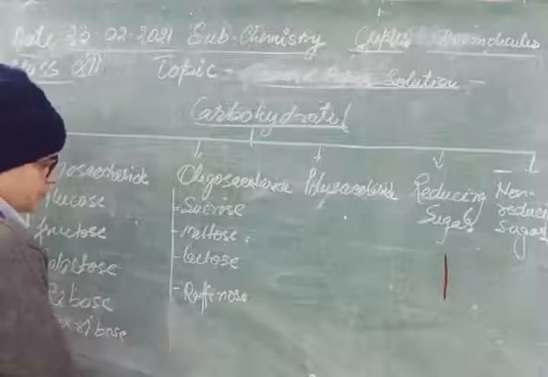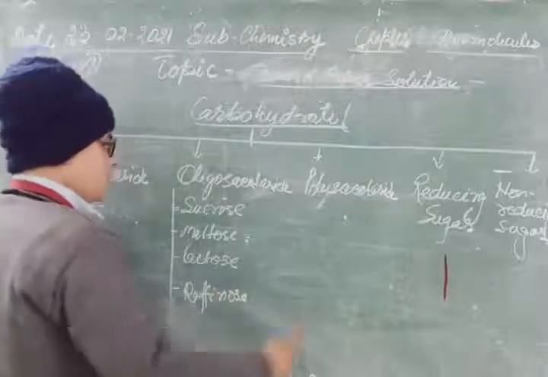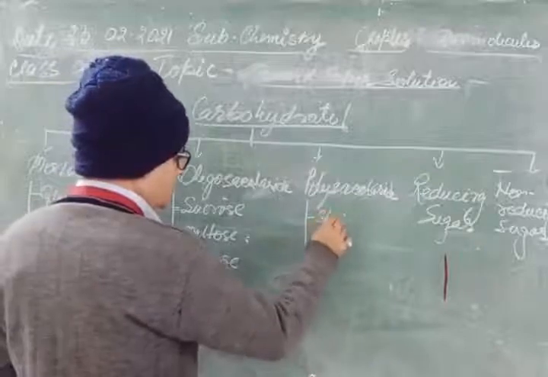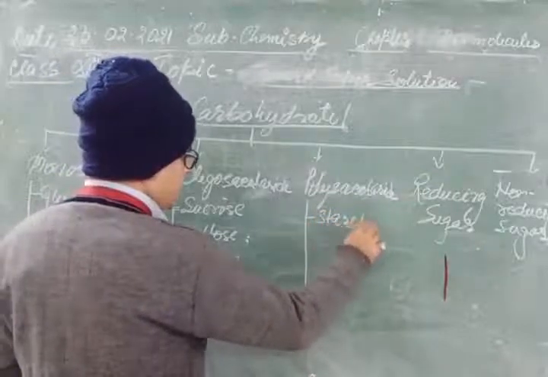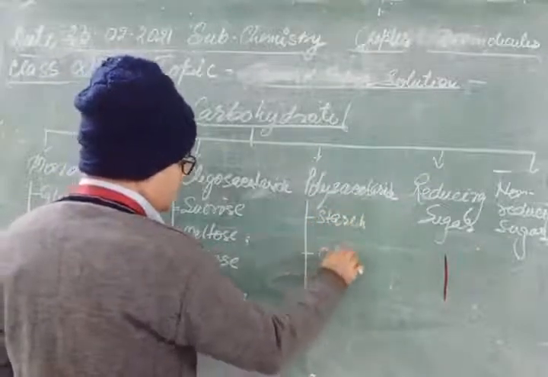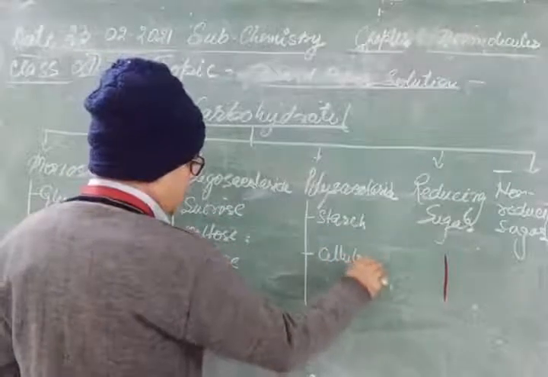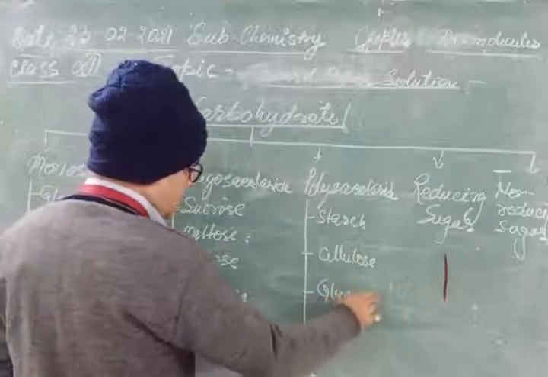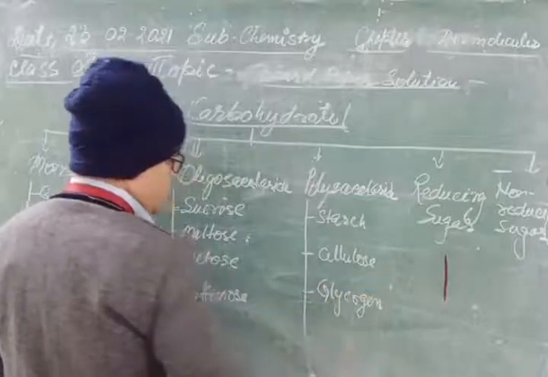In polysaccharide you have to learn starch, cellulose and glycogen.